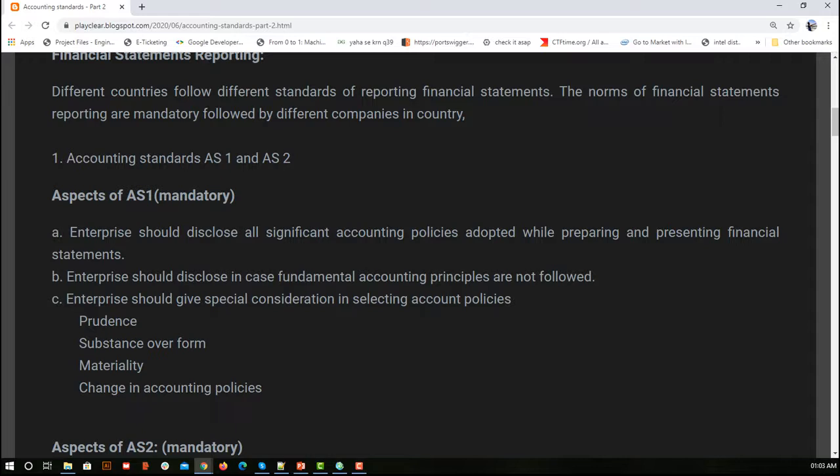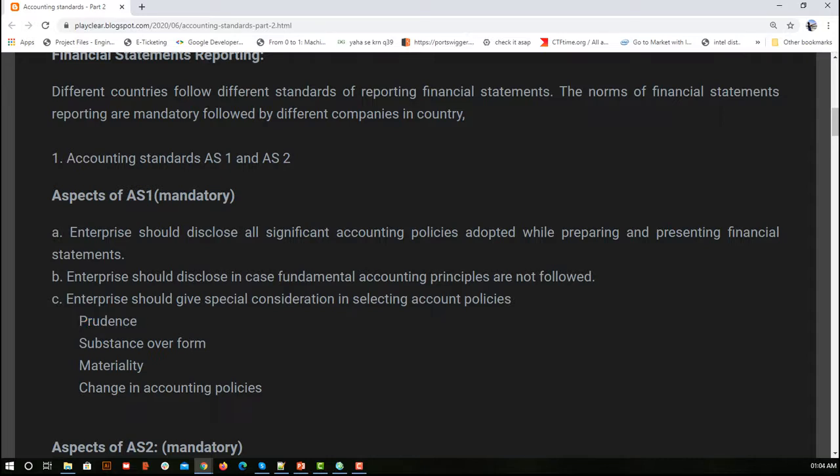Now, is there any prudence concept we are using? If you don't know what prudence is, it means that suppose there's a possibility your company might come across some penalty that they have to pay. It is not sure, but there is a possibility. So we try to be rude to ourselves, and we keep in mind the worst possible case, and based on that we follow the prudence concept. So that is the prudence concept: being rude to yourself, and if there is something bad that may happen, consider that and then have the transactions written in your books of accounts. So that was the aspect of AS1.